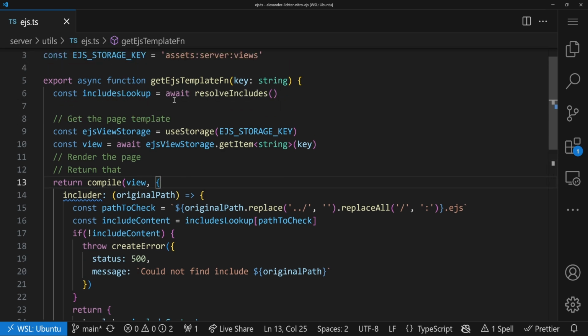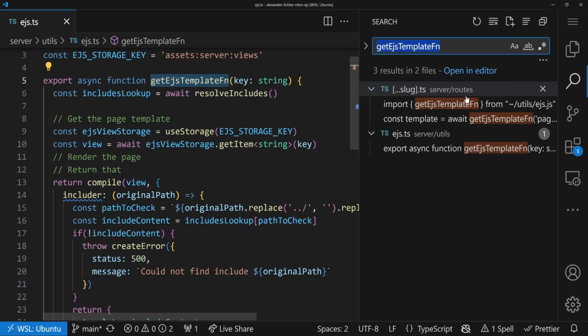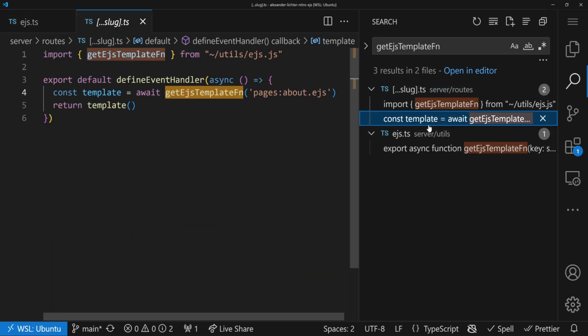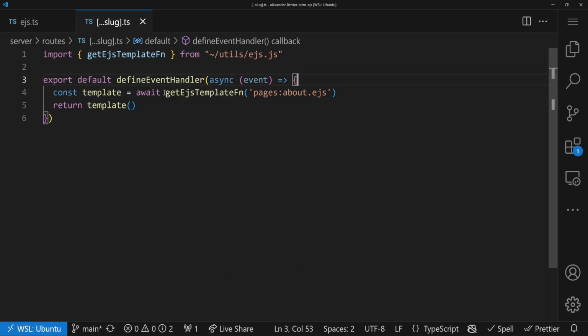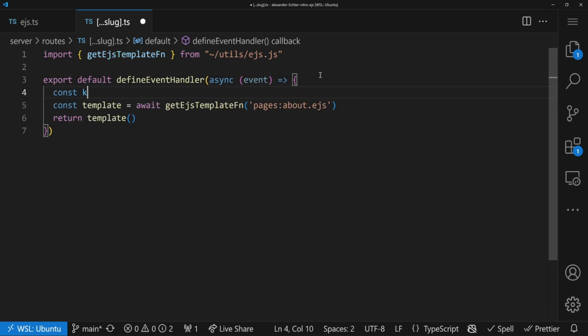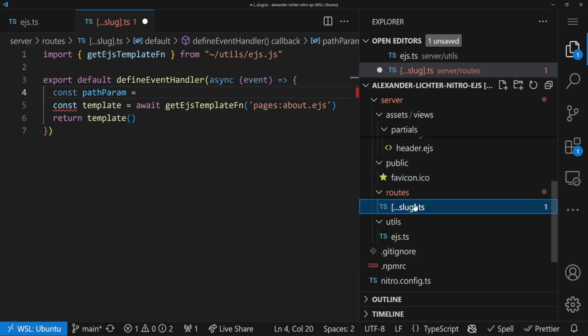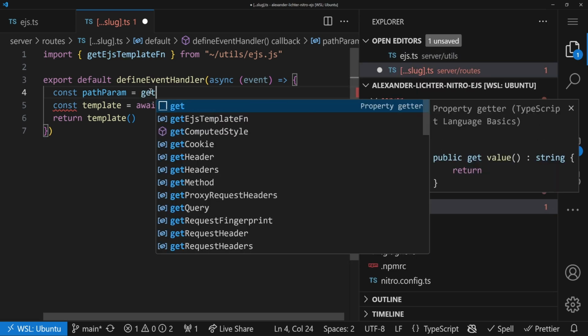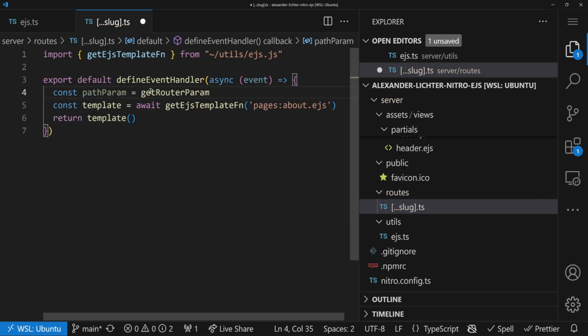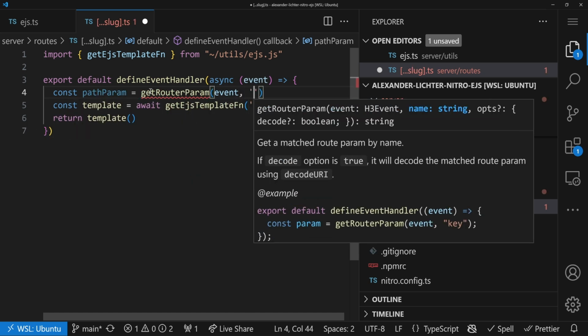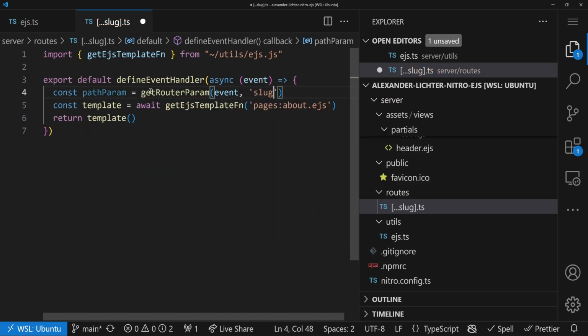To implement the routing, well, we have to call that get EJS template function with, well, the appropriate key. So instead of calling that EJS template function with a fixed key, we want to get our own key. So let's say our key is, first, let's start maybe with the path param. So in here, in our sidebar, in a file, we named it slug.ts. So what we can do is we use get router param from h3 as a helper. We pass in the event, and then we say we want to get the slug here. And this will be an array, string array whatsoever.